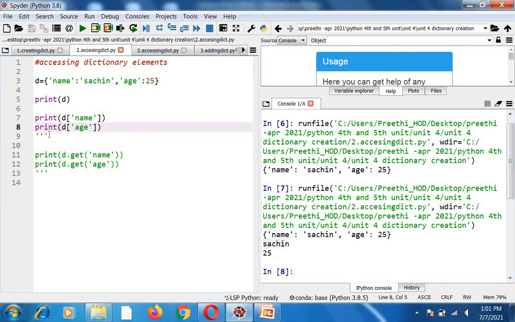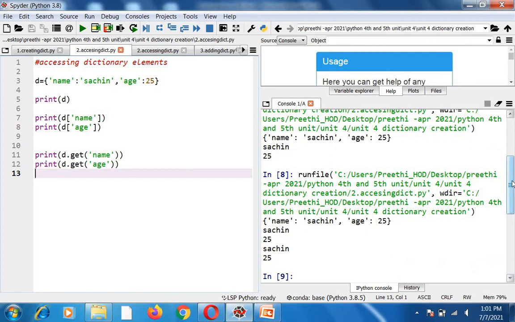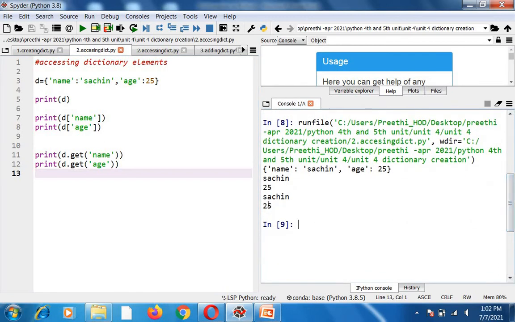Or otherwise, you can use a method called the get method. So for this get method, you can use it like this. For that, you have to use a dot operator. D is the dictionary name. D dot get of name. D dot get of age. That means you have to mention the key part over here. When you mention the key part, it will get the value part of the corresponding key. So this is also another way of displaying your values. See, Sachin and 25 is also displayed over here.